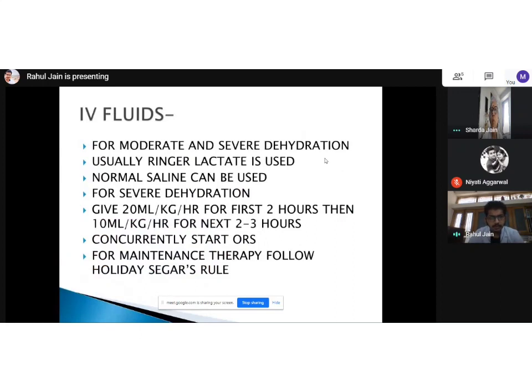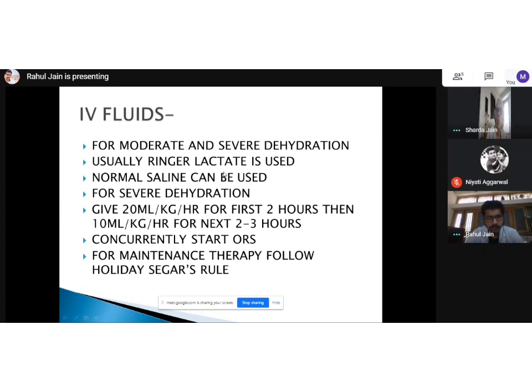This is very important. There are 2 types of commonly used IV fluids: crystalloids and colloids. Colloids are normally not used in practice because they are expensive and not very efficacious in maintaining BP, but crystalloids are amazing. For every patient, even post-op patients and in anesthetic practice, we use crystalloids only. They are ringer lactate and normal saline.